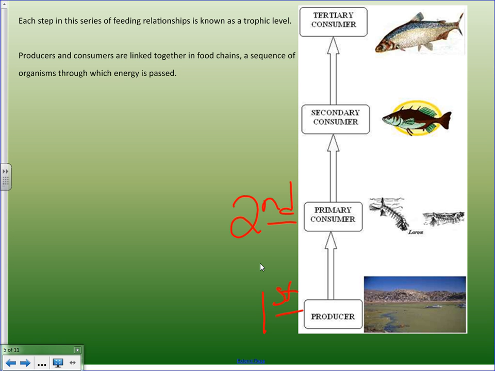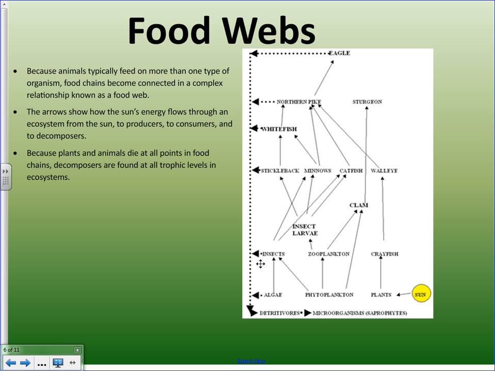Now the fish, which will feed on the insect larvae that fed on the algae, that's the third trophic level. And then in this ecosystem, we have a fourth trophic level, which are our tertiary consumers, which would be the fish. Different ecosystems can have multiple trophic levels depending on the amount of energy available.